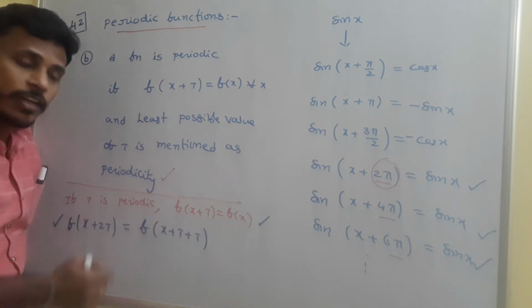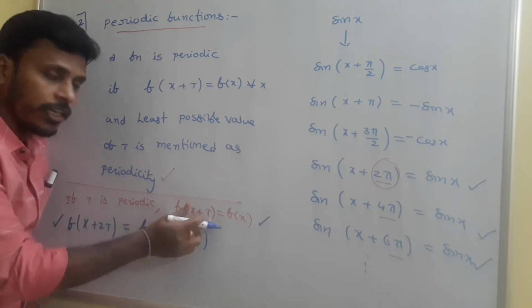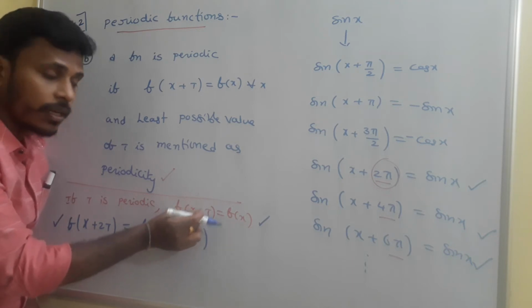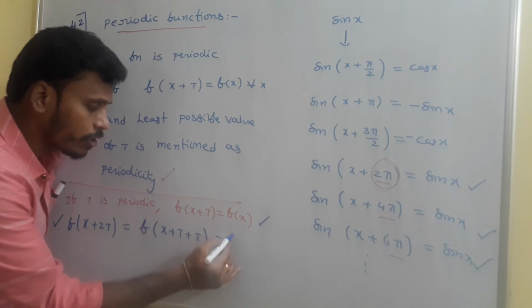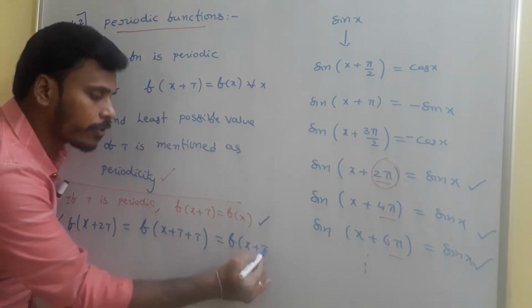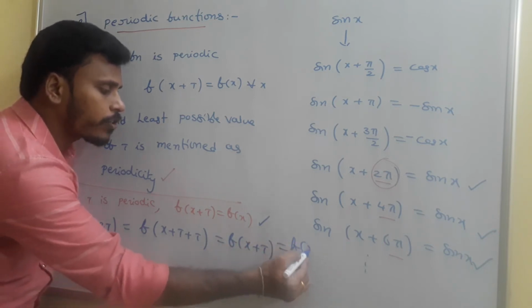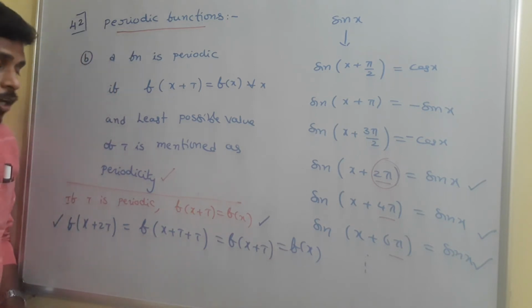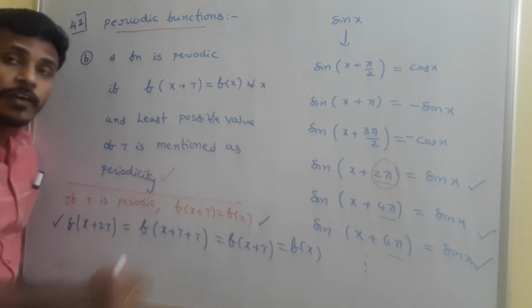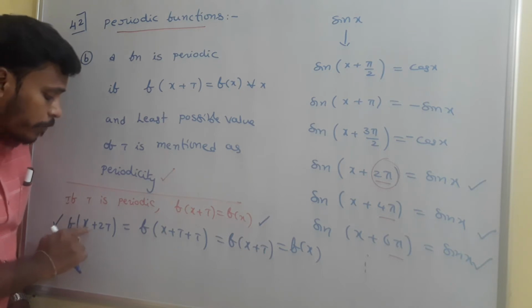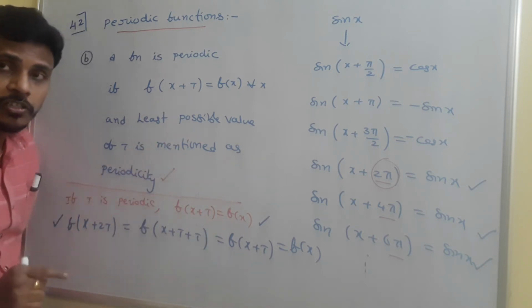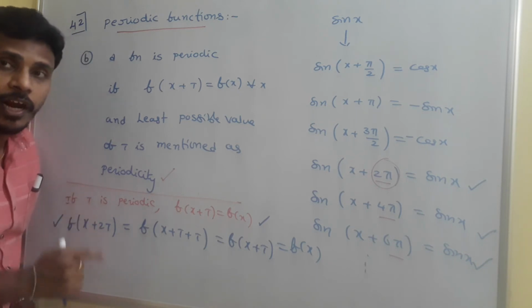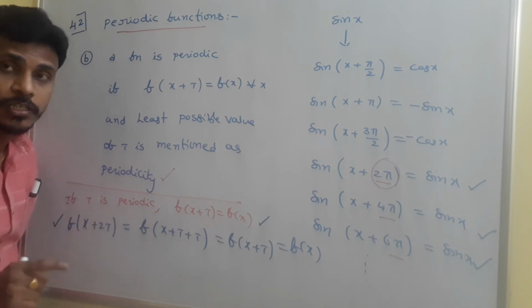As per the first definition, f of t plus something is f of that something, so this is equal to f of x plus t, and that is again f of x. So if f of x plus t is f of x, then f of x plus 2t is also f of x. Here t is periodicity, and 2t is also a period.